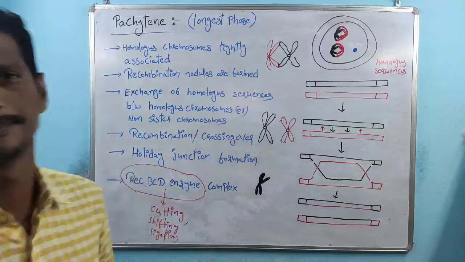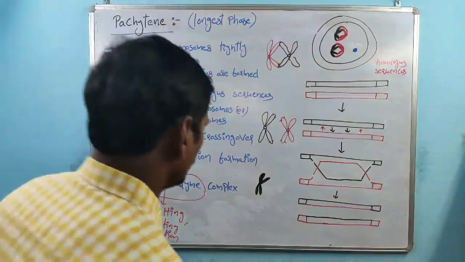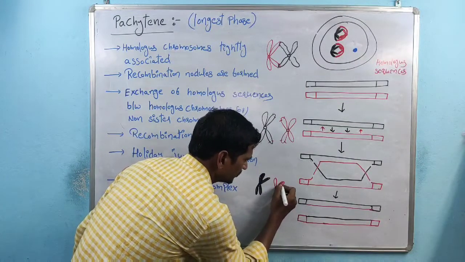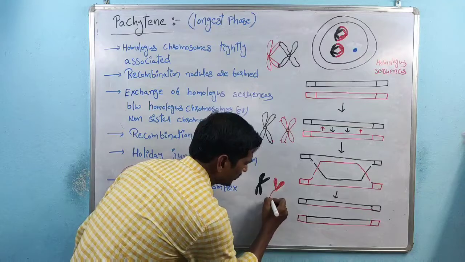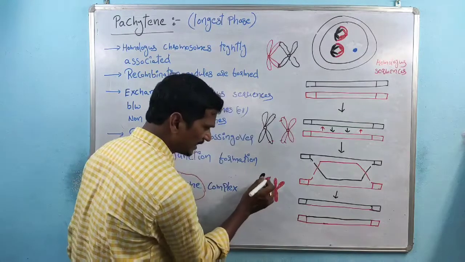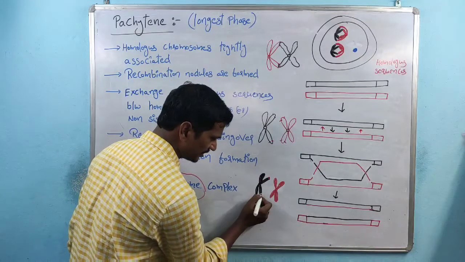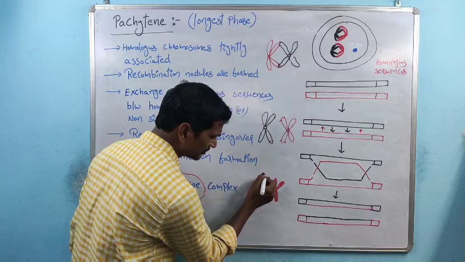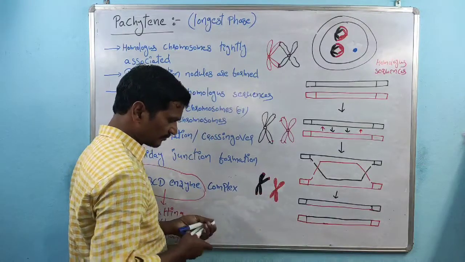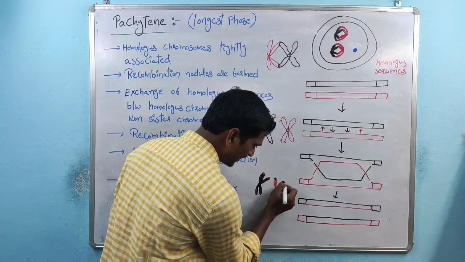This is the black color chromosome, right? This is the red color chromosome, right? So after the completion of meiosis, the black color chromosome has red color DNA, because here shifting of genetic material has occurred. After the completion of crossing over, the red color chromosome has black color DNA,